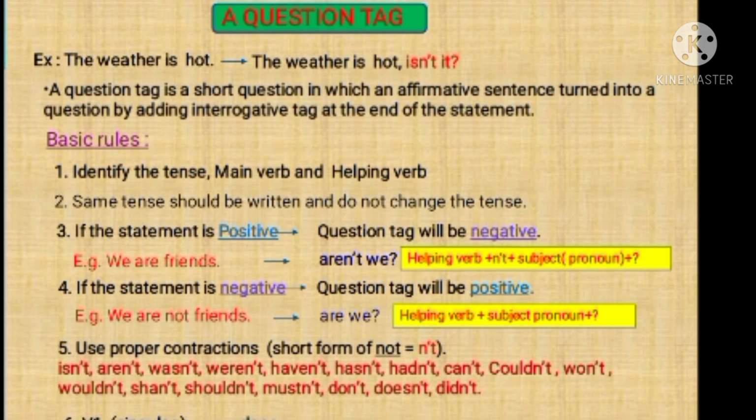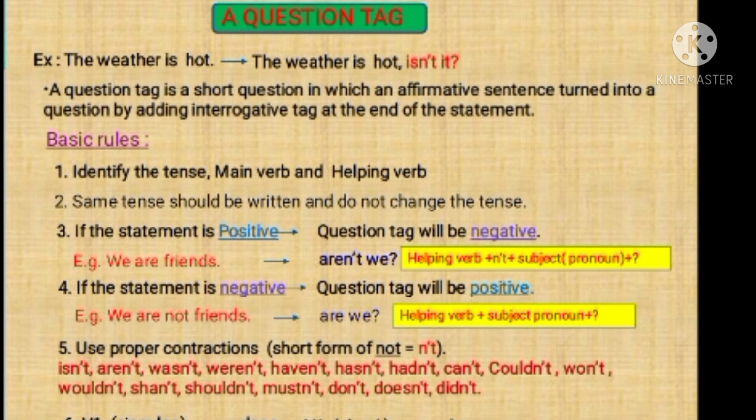Next one. If you do not find any auxiliary verb in the above sentence, then you have to find out whether it is present or past. If the sentence is present, you can find V1. If the verb is V1 and the subject is singular, then take does. If it is V1 and plural, then take do.